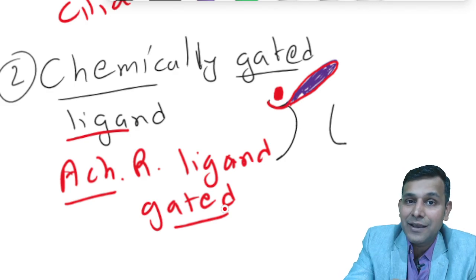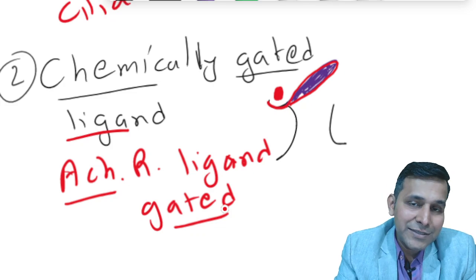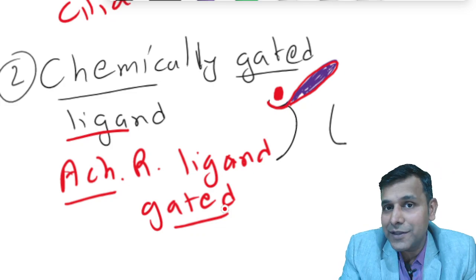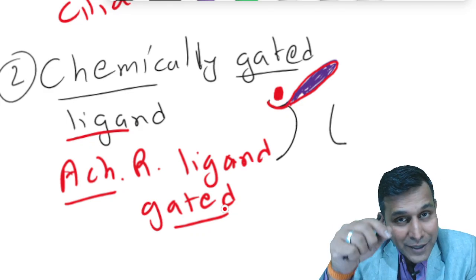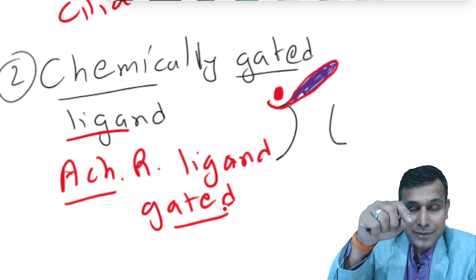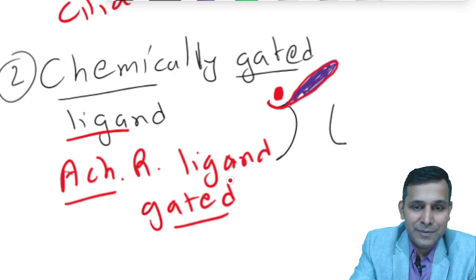On the muscle membrane, we have these very specific channels which are ligand gated channels, and when the neuron releases the neurotransmitter, this transmitter is ACH. ACH binds onto the muscle membrane, and this opens the sodium channels, and sodium enters the muscle membrane.